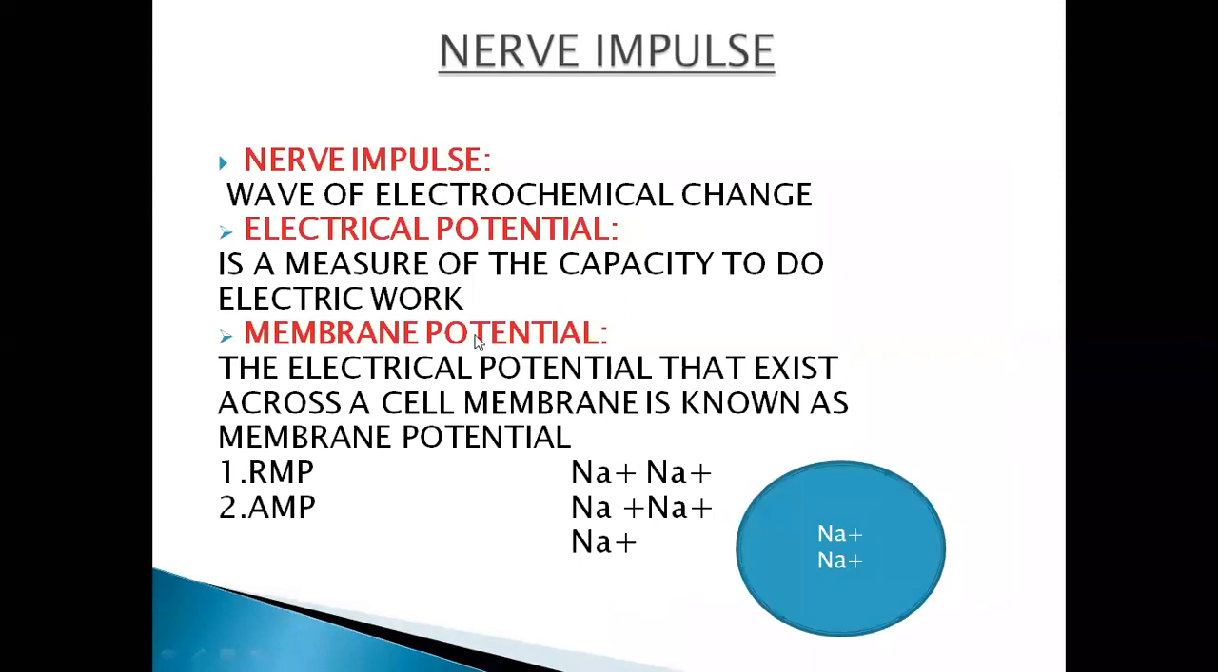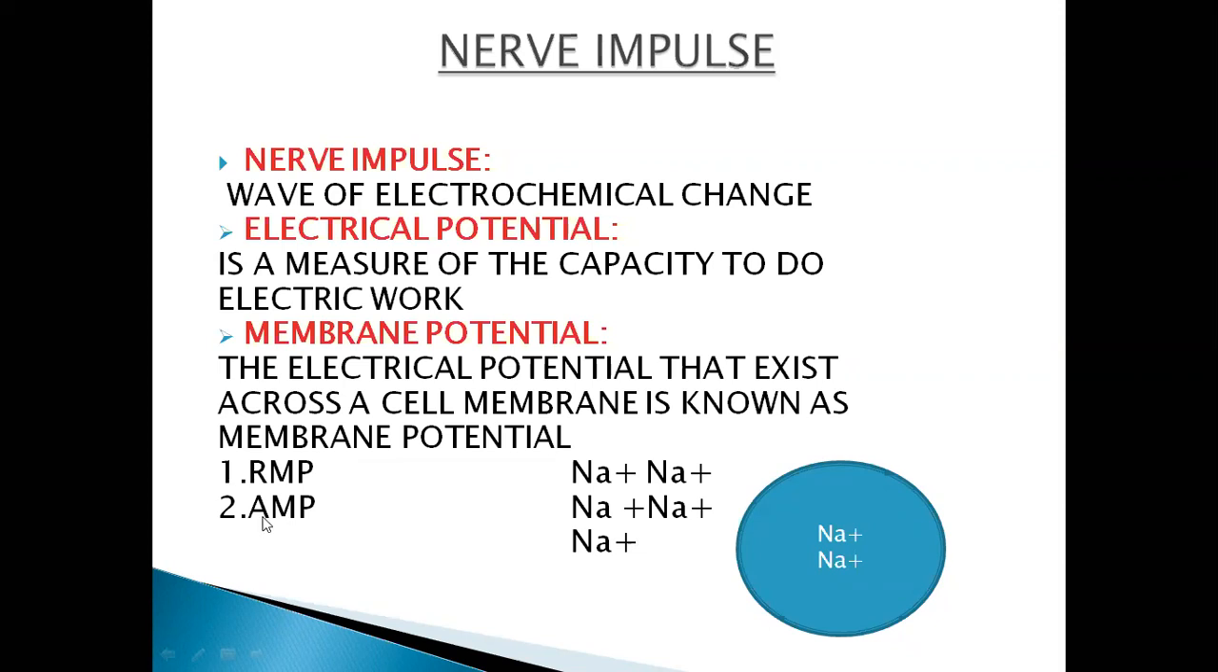Here, the membrane potential. We are having two types of membrane potential. One is the resting membrane potential, and one is the active membrane potential, AMP and RMP. The resting membrane potential is the situation when you are doing nothing. Your body is in rest condition, your brain is in rest condition. That is called the resting membrane potential. At that time, the membrane potential is known as the resting membrane potential, right?